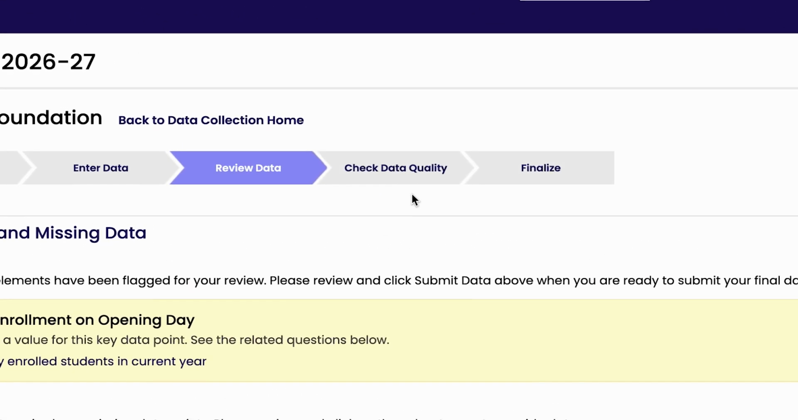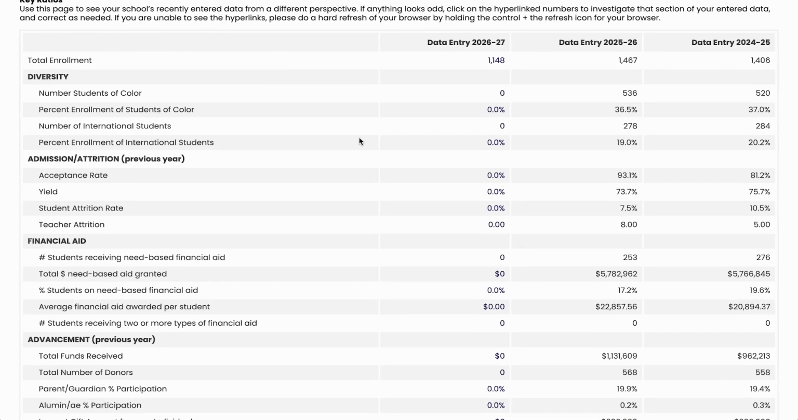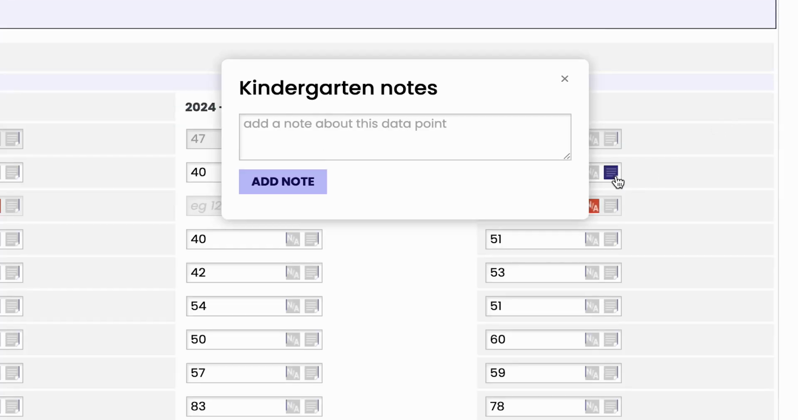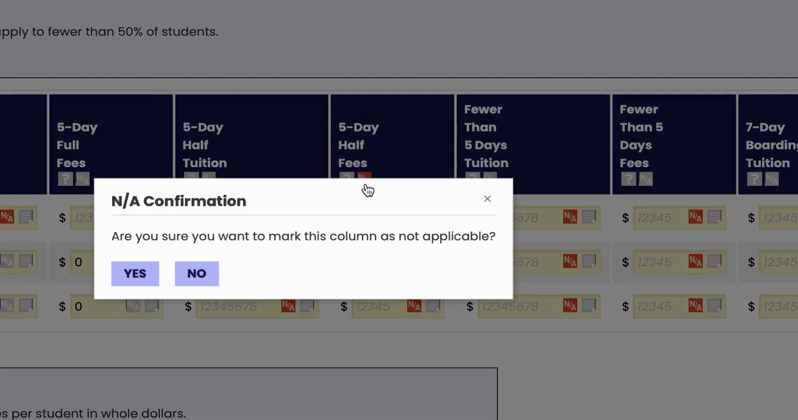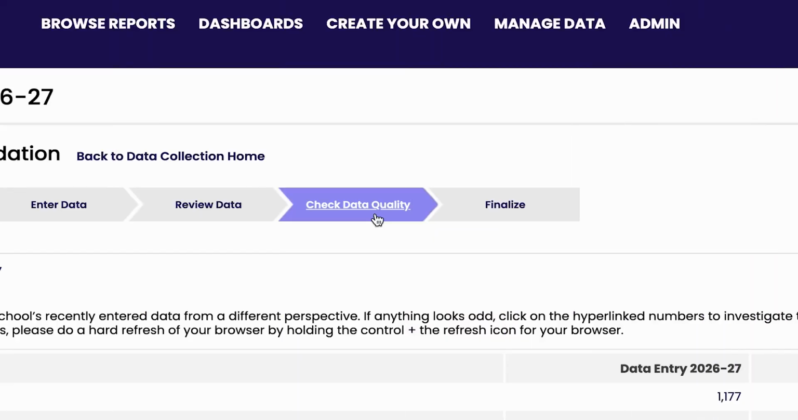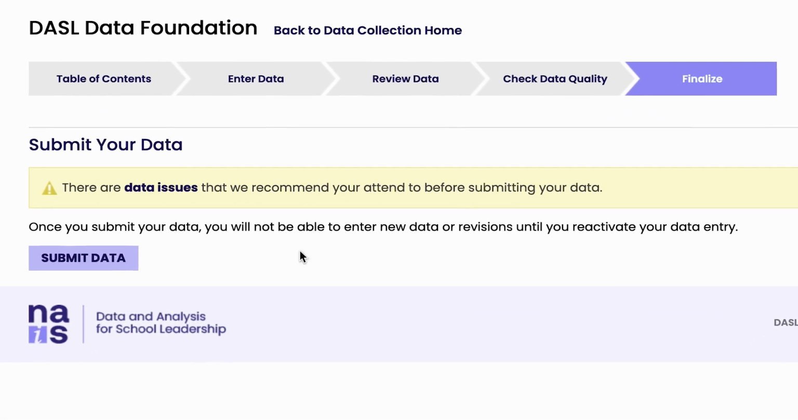Open Data Quality Check chevron for a final review by someone familiar with your school information, like the head of school. Make any needed updates, rerun and re-review the Data Quality Check sheet. You can easily go into your entries online in DASL to add a note, easily find missing data, or mark fields as not applicable. Once your foundation data is complete before October 16th, click on Finalize in the chevron and then Submit your data. Be sure to return to enter and submit your DASL Biz financial operations data by December 9th at 4 p.m. Eastern.